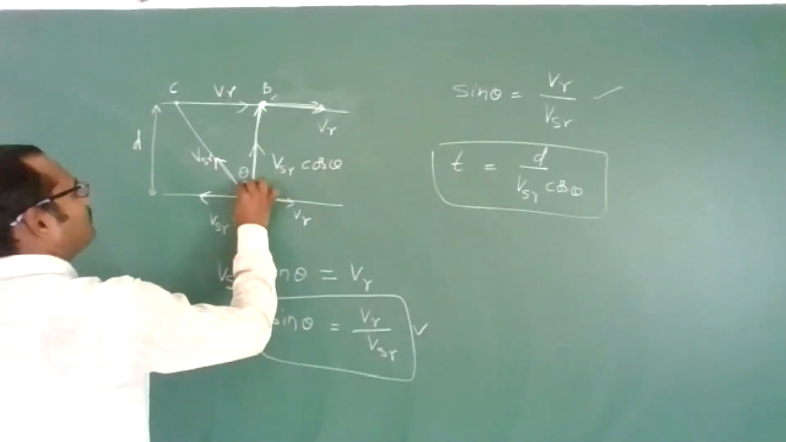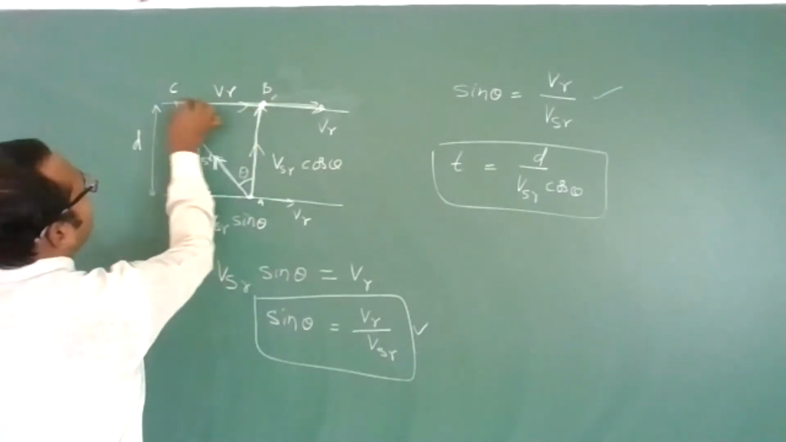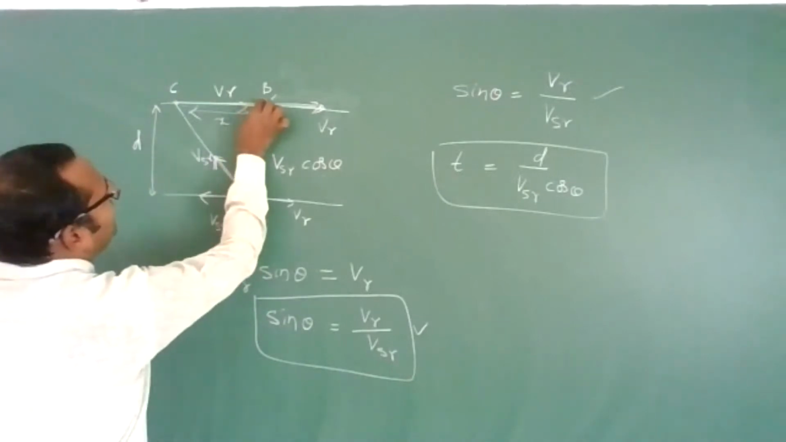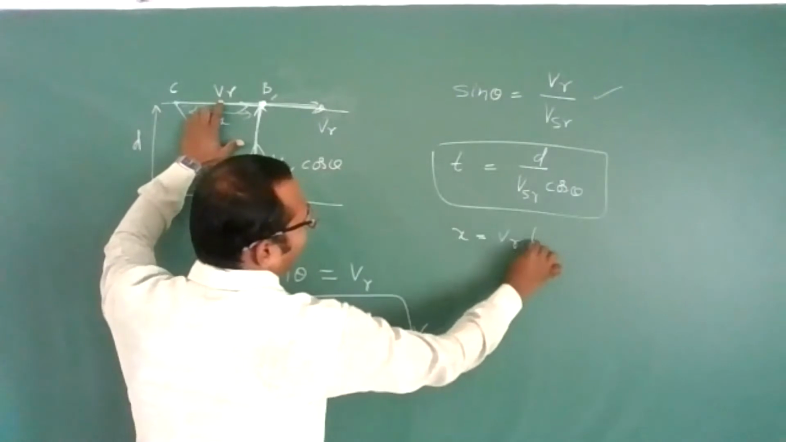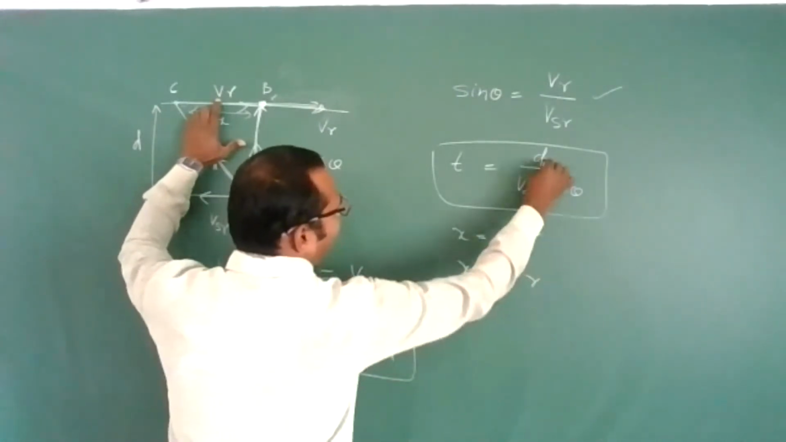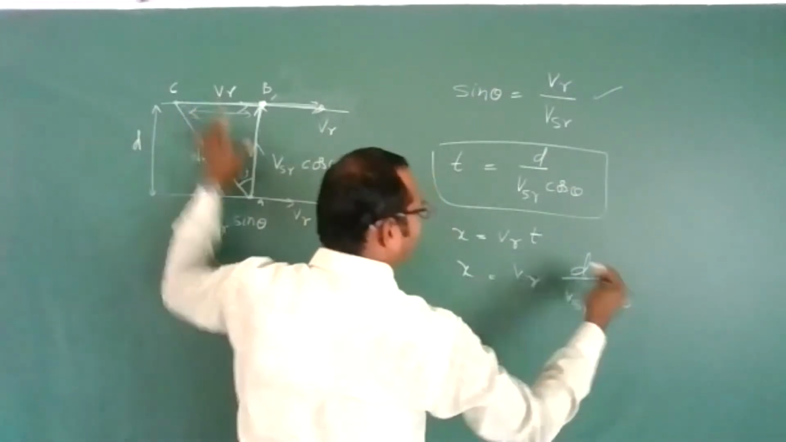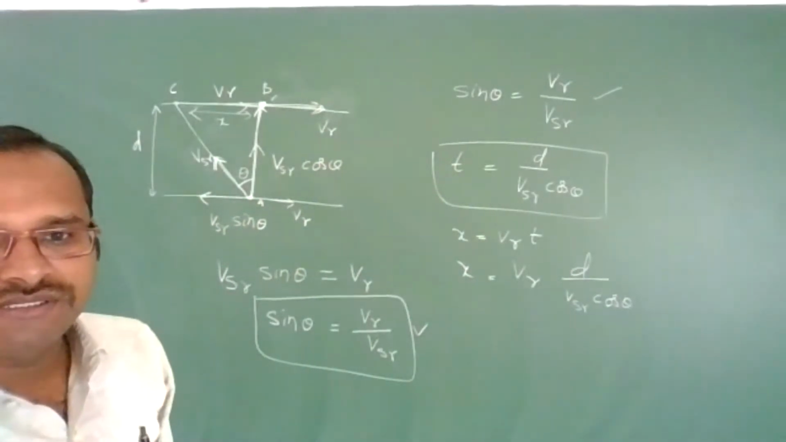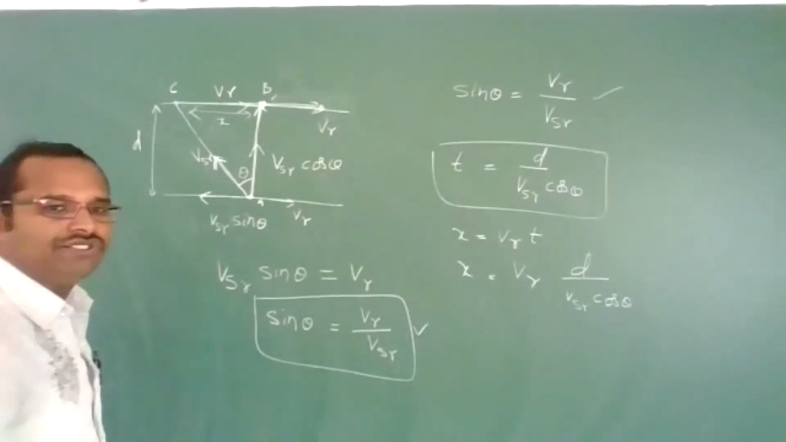Because he is moving like this, he is getting drifted in this direction by a distance x. How much drift does he get to reach the opposite end? That is, x is equal to the velocity of the river times the time it will take. So x is equal to vr times d by vsr cos theta. Everything got? Did you understand, students? Do you understand the points I am teaching you?